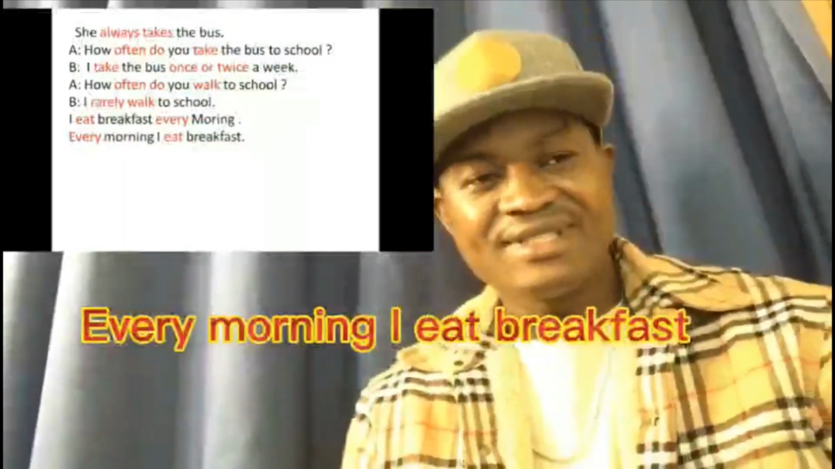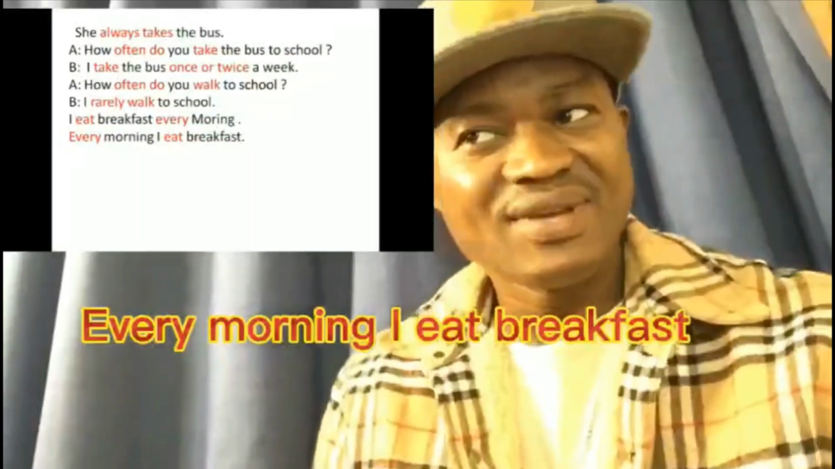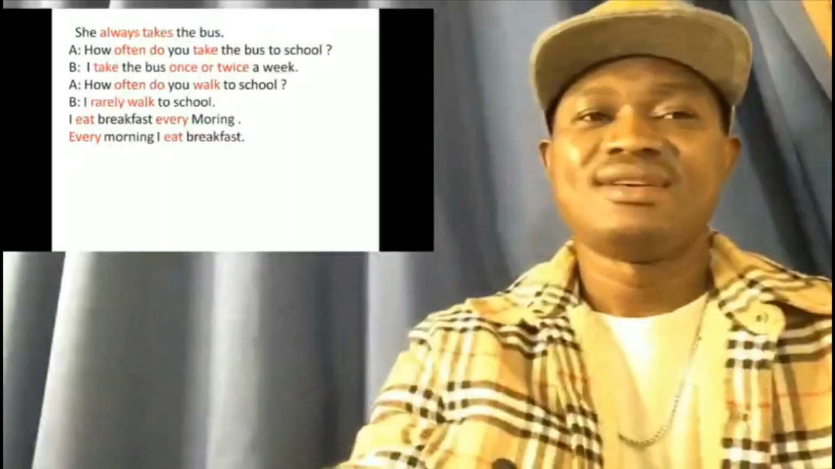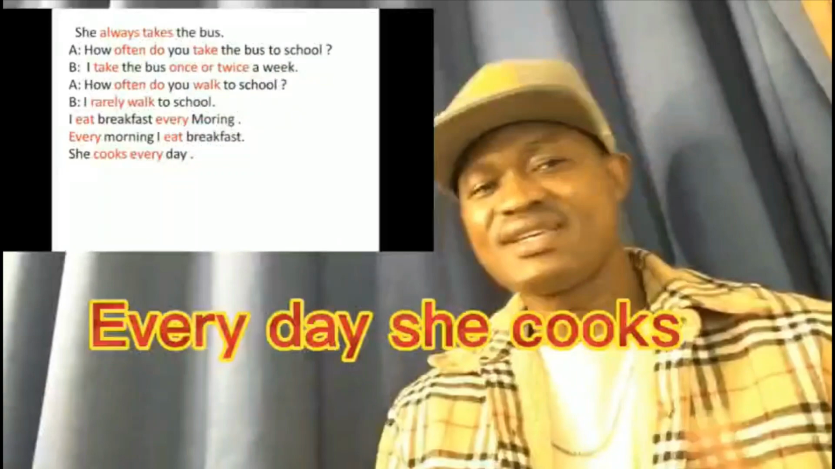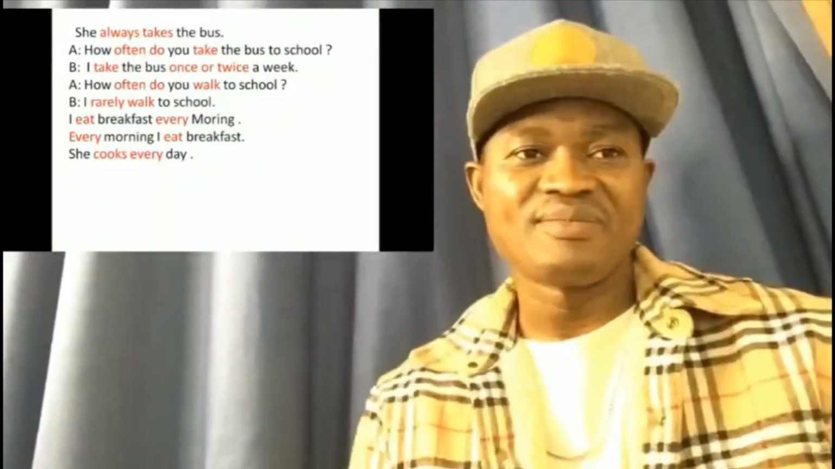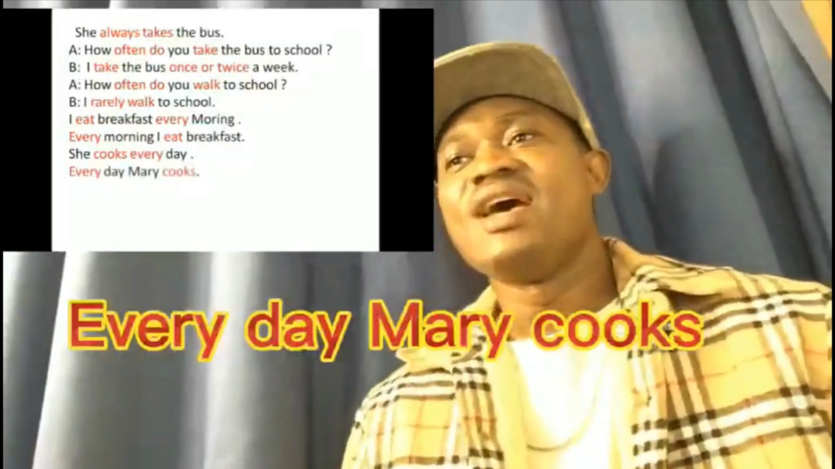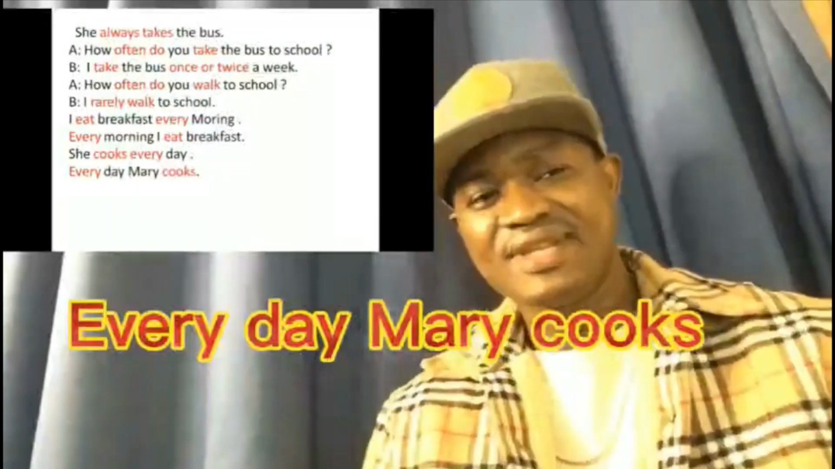Another example: every morning I eat breakfast. Every morning is the adverb of frequency, and the main verb is eat. All right. She cooks every day. I can also say every day she cooks. So the adverb of frequency can take different forms. She cooks every day. I can also say every day Mary cooks. I'm saying the same thing.